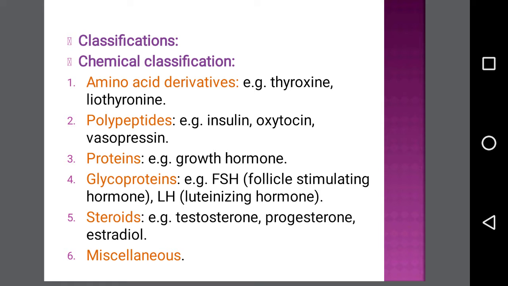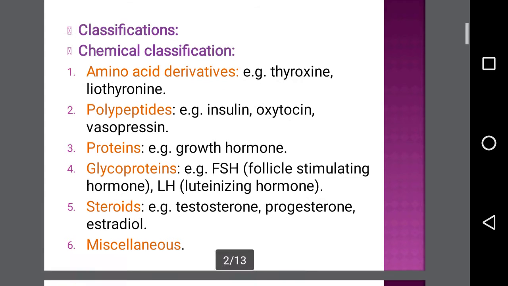The protein hormone is growth hormone. Glycoprotein hormones, mainly follicle stimulating hormone and luteinizing hormone, have the standard short forms FSH and LH. The steroidal hormones are testosterone, progesterone, estradiol, in which the steroid ring is the major part, and then the miscellaneous type of hormones.